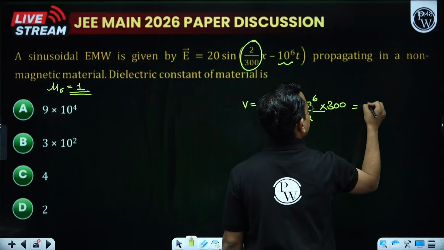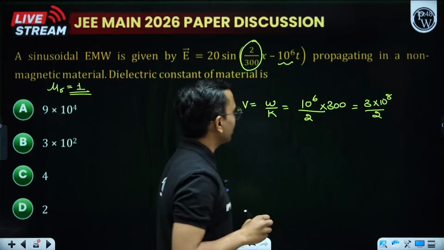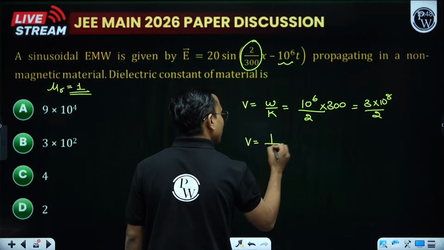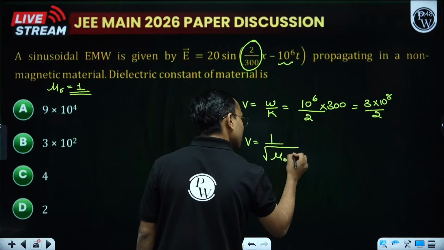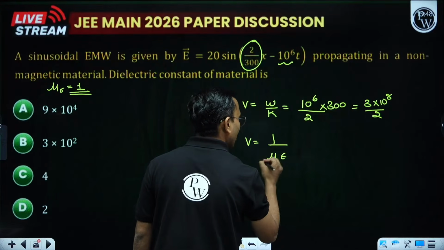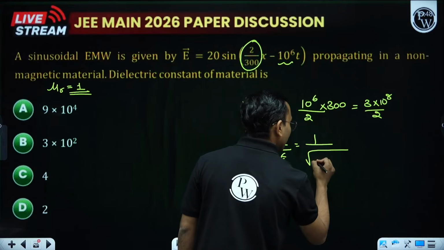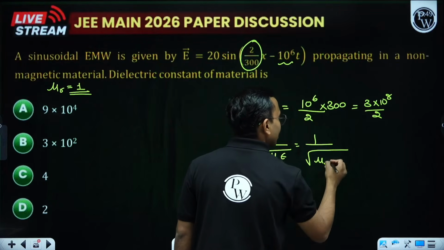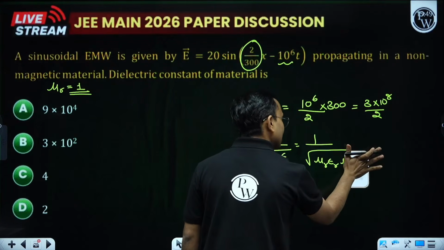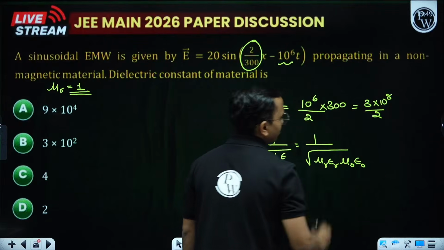So this is basically 3 into 10 to the power 8 by 2. Generally, in terms of permeability and permittivity, the speed of the wave is root of 1 by mu into epsilon. I can say this is 1 by root of relative permeability into relative permittivity into permeability of free space, writing mu as mu r mu naught and epsilon as epsilon r epsilon naught.